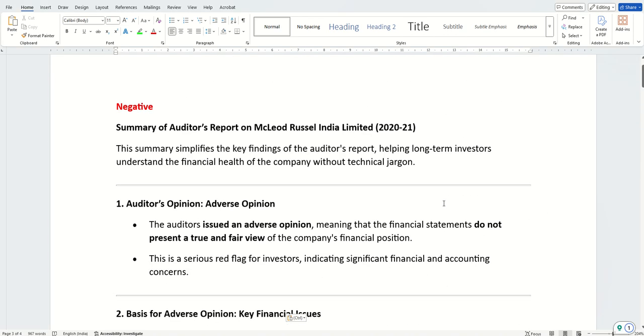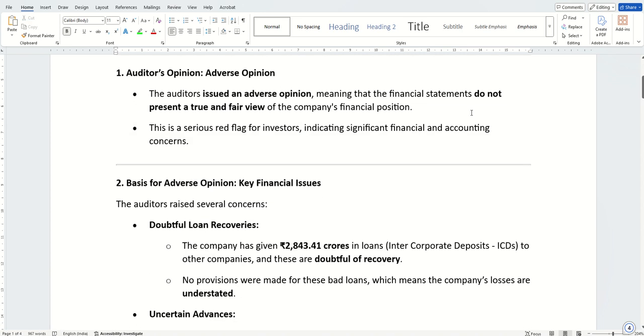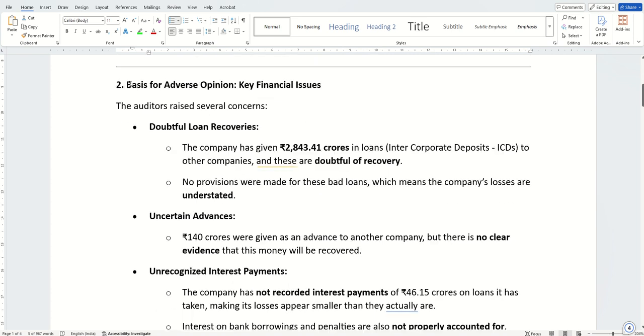sequentially. The first one is a negative opinion by the auditor. Very clearly it says that they have issued an adverse opinion, meaning a negative opinion, and they feel that the financial statements do not express a true and fair view of the company's position. And they later say it's a red flag for investors. So why did they give such an adverse opinion?